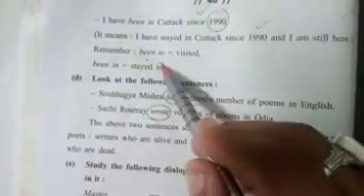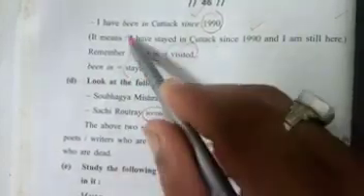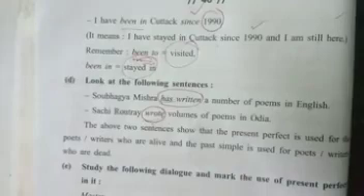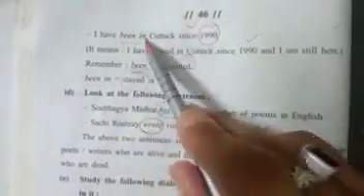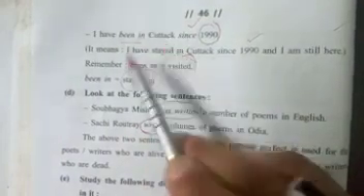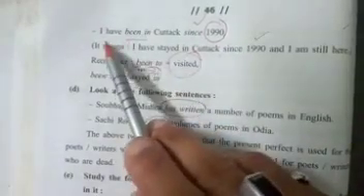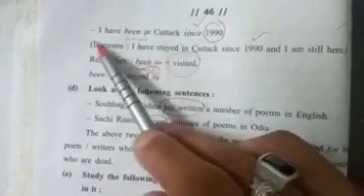Then been to. If we write been to, that means visited, and been in means stayed in. If the sentence is I have been in Cuttack, I have stayed in Cuttack. If I have been to Cuttack, I have visited Cuttack. Got my point? If I have been to Cuttack, I have visited Cuttack. If I have been in Cuttack, I have stayed in Cuttack.